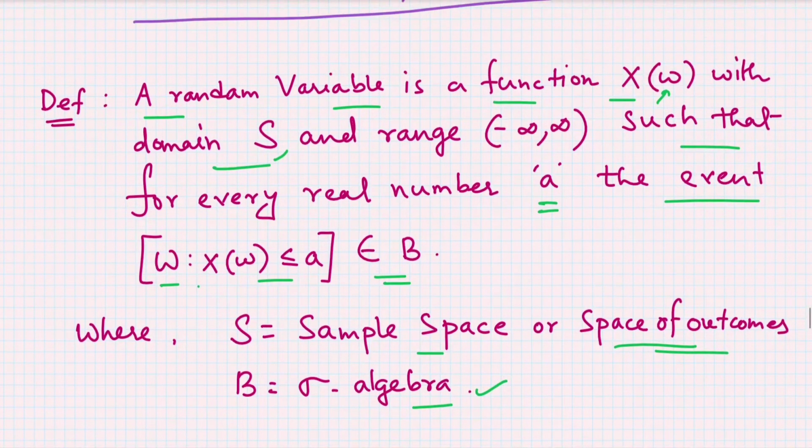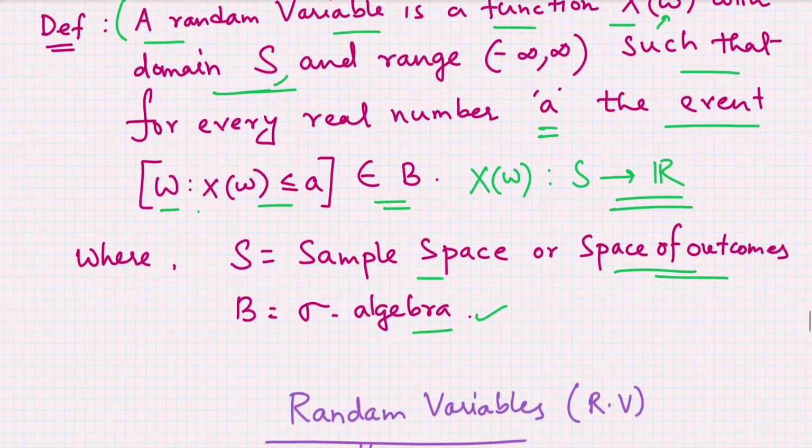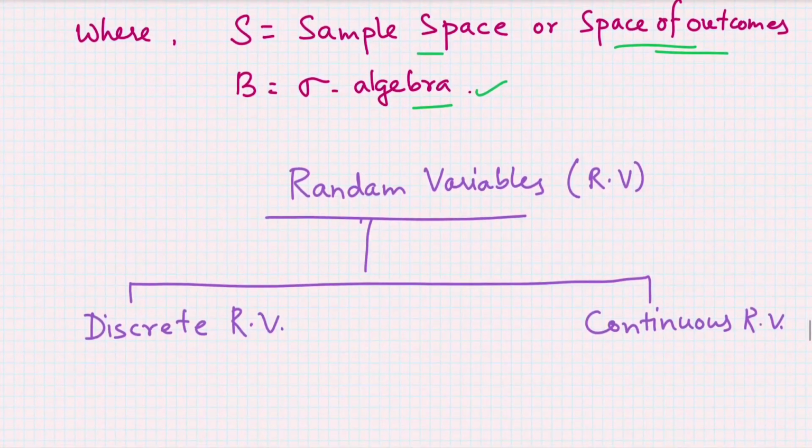Now this definition you can say is a complex definition, but this is the complete mathematical definition of a random variable. For simple use, a random variable is a function X(omega) whose domain is the sample space and whose range is the real line. That means you can simply define a random variable X(omega) as a function from the sample space to the real line, that is minus infinity to infinity, that is R.